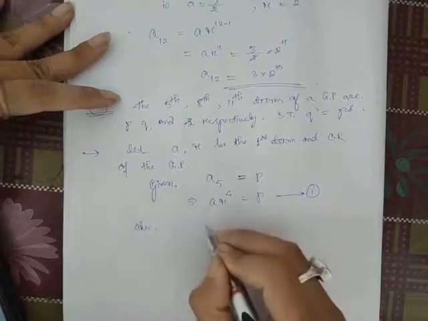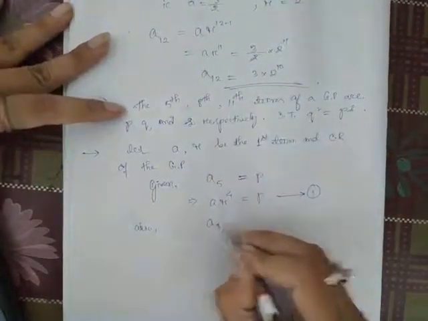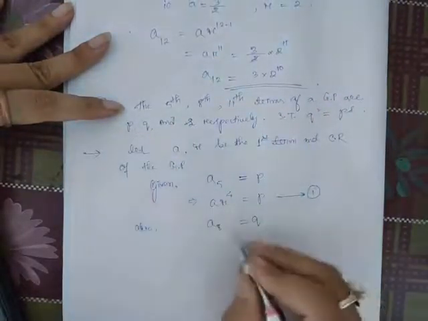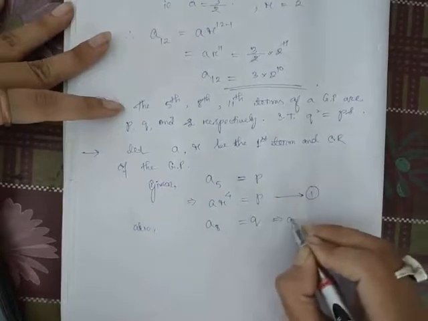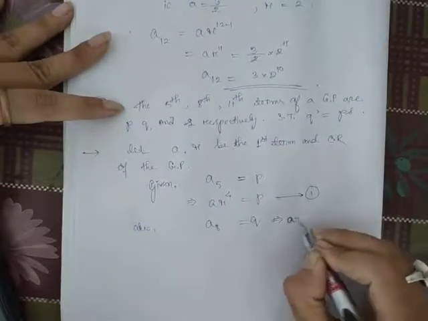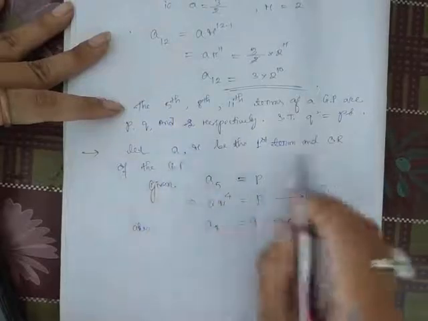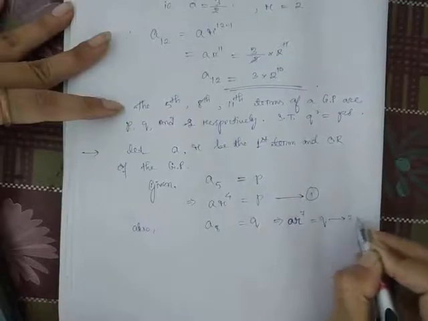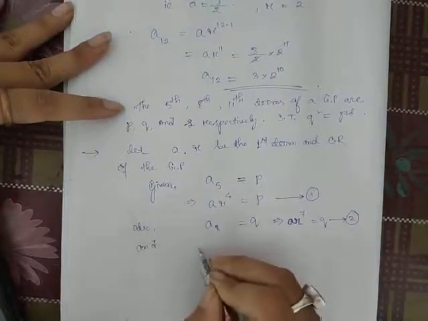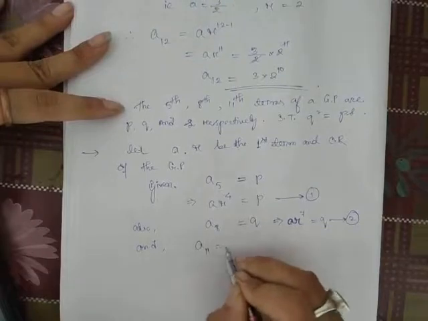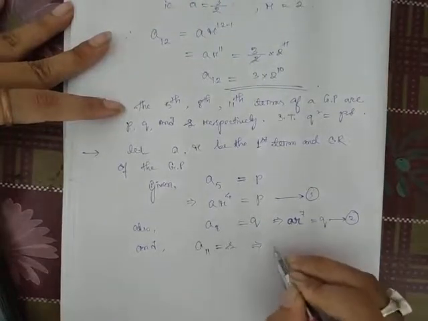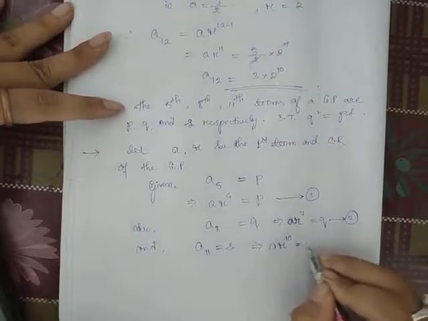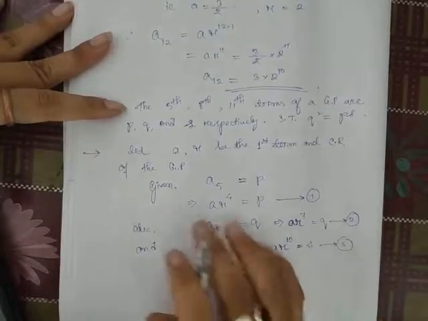Also the 8th term a8 is given as Q. So a r to the power 8 minus 1, that is 7, equal to Q. Take it as equation number 2. And the 11th term a11 is given as S, so a r to the power 11 minus 1, that is 10, equal to S. Equation number 3.